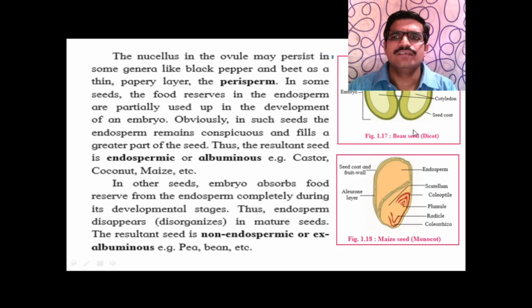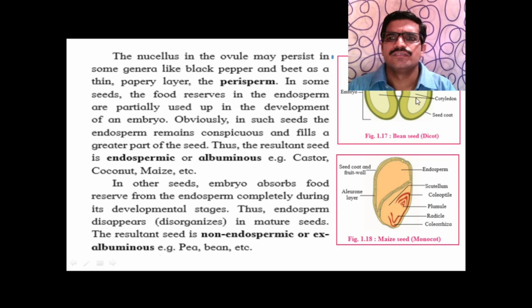This is a bean seed, that is a dicot seed. This is the hypocotyl, radicle, these are the 2 cotyledons. This is the seed coat and this is the embryo. This is a maize seed, that is a monocot plant.